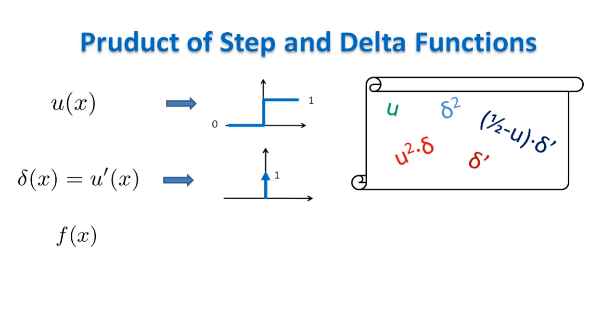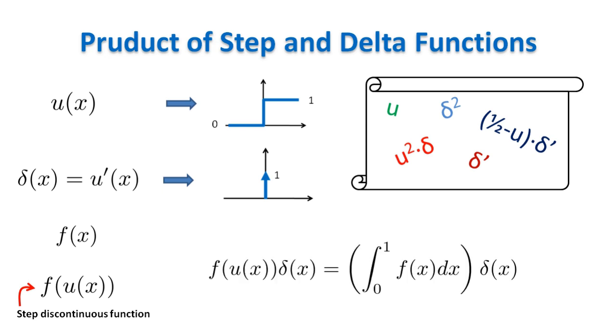Now, the theorem would work also with f locally integrable, but for the purpose of this video we will assume f smooth. Note that f of U is once again a step discontinuous function. The theorem states that the product of f of U times delta is a Dirac delta function, whose amplitude is the integral from 0 to 1 of the function f.